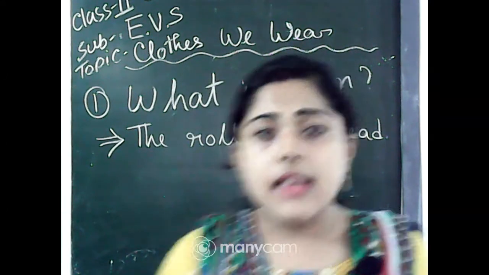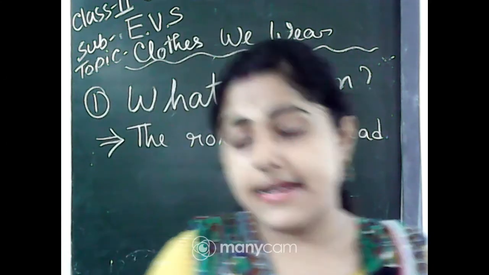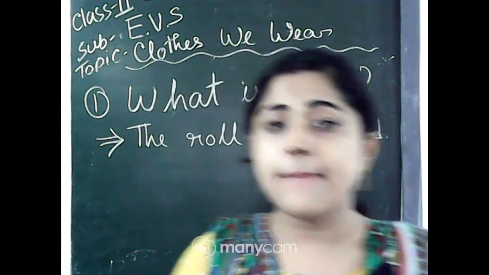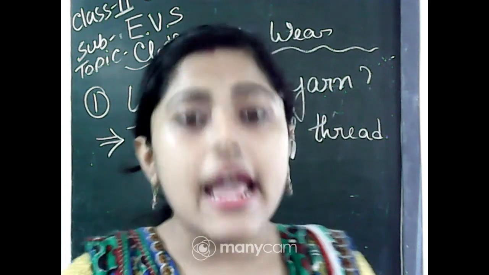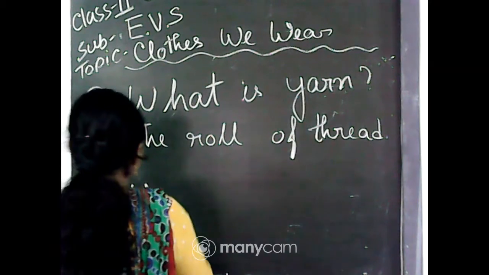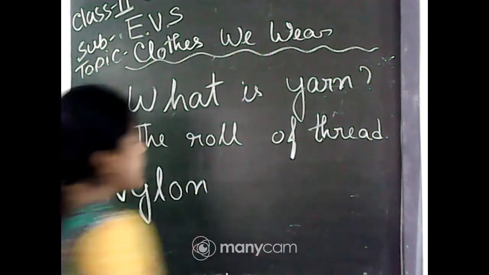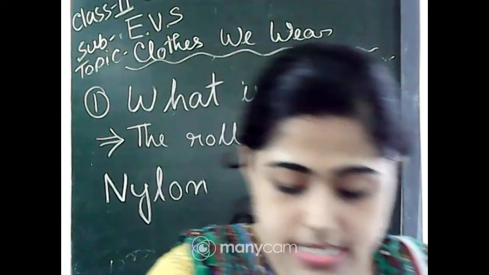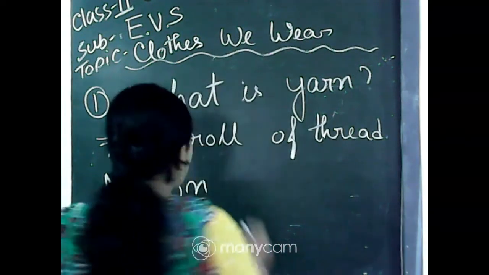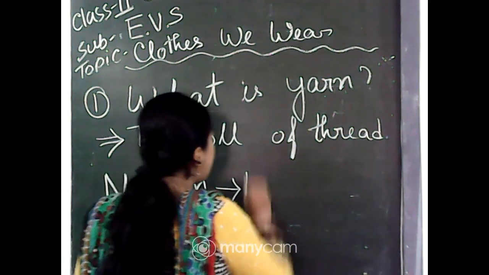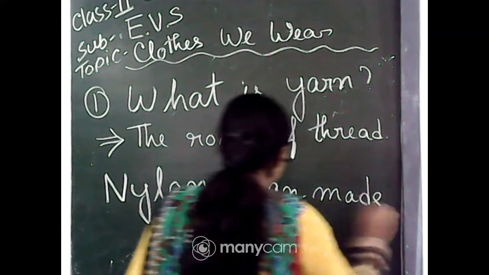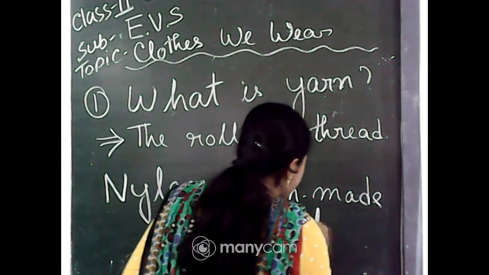Today we will learn the next material, that is made by man, and its name is nylon. Nylon is a material which is man-made, and it is an example of man-made fiber. So nylon is an example of man-made fiber. Okay,